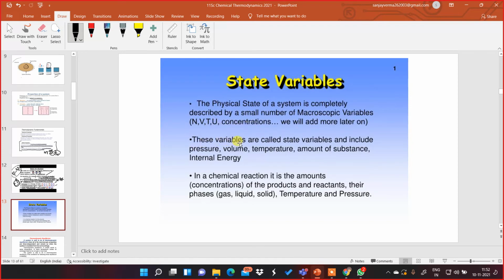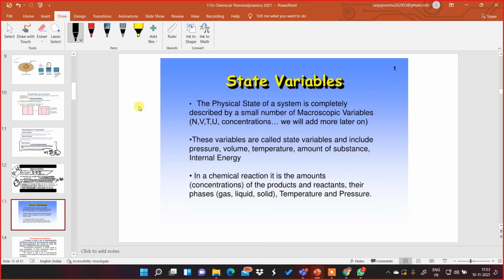These variables are called state variables and include pressure, volume, temperature, amount of substance, and internal energy. In a chemical reaction, it is the amounts or concentrations of the products and reactants, and their phases, whether they are in gas phase, liquid phase or solid phase, depending upon the particular temperature and pressure. So these come under the state variables.